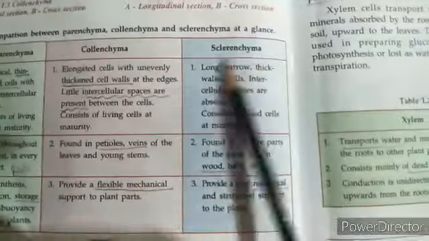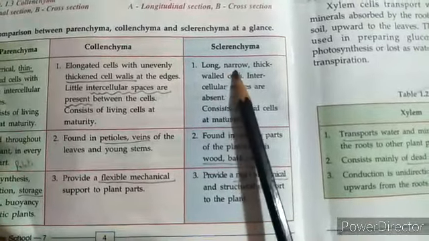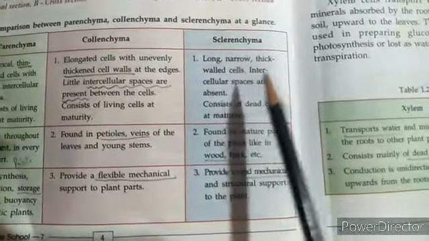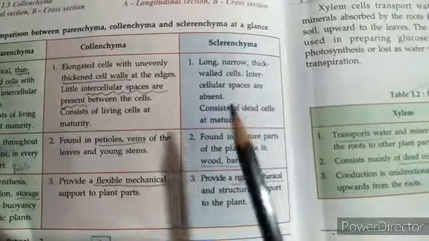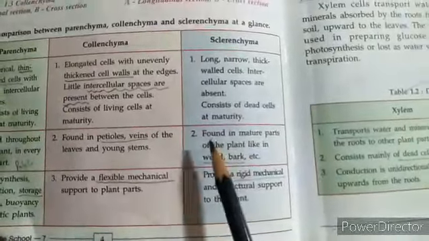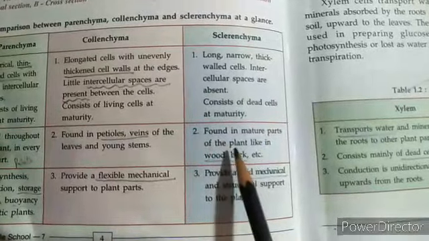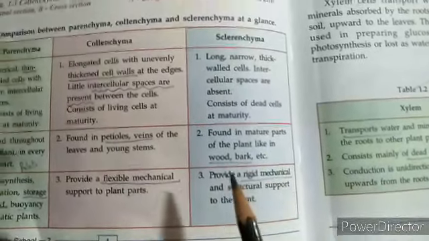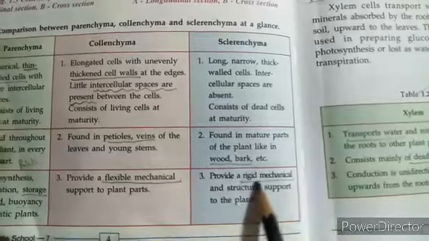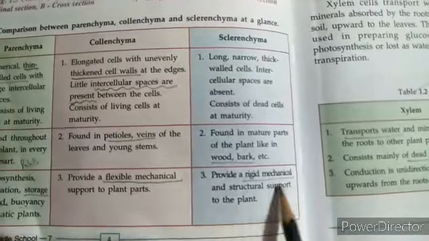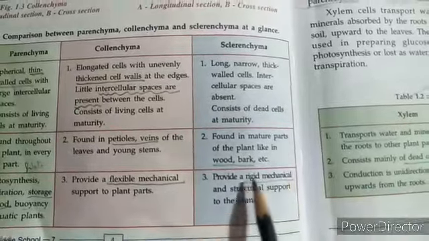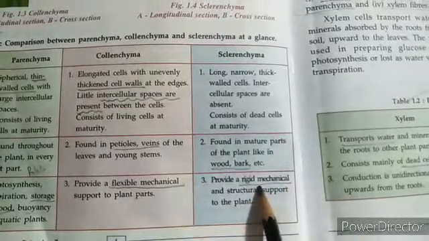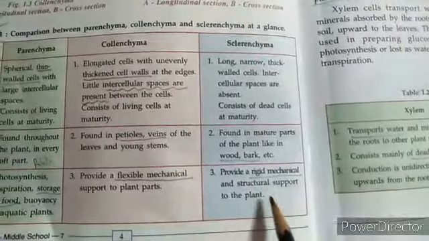Now when we come to sclerenchyma, the cells are long, narrow and thick-walled. Intercellular spaces are absent. They consist of dead cells at maturity. They're found in mature parts of the plant like the wood and the bark. They provide rigid mechanical and structural support to the plant. So you can see here also mechanical support is provided, but here it is rigid, it's not flexible.